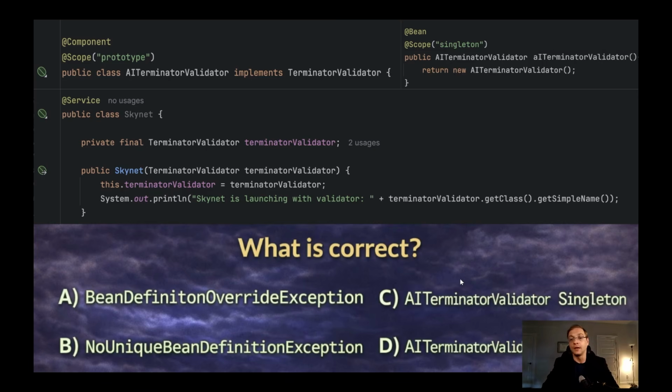Or maybe it will be the AITerminatorValidator which is a singleton. Maybe the Java config is stronger. Or maybe it will be the prototype, the same AITerminatorValidator, but coming from the @Component annotation. So maybe you think the answer should be A, because it's AITerminatorValidator, the name of the bean used twice.